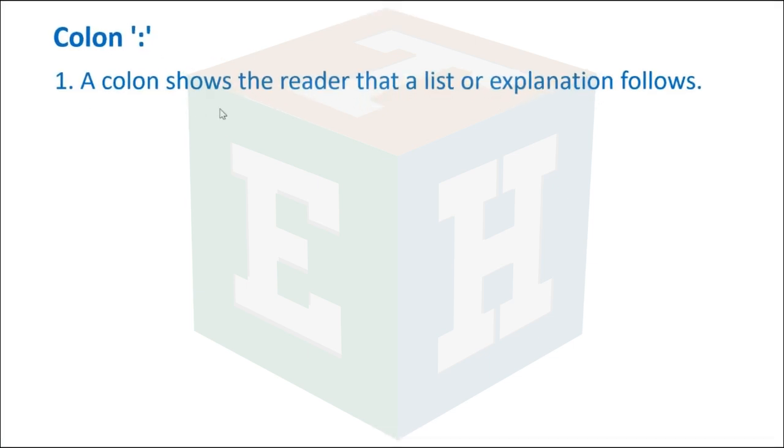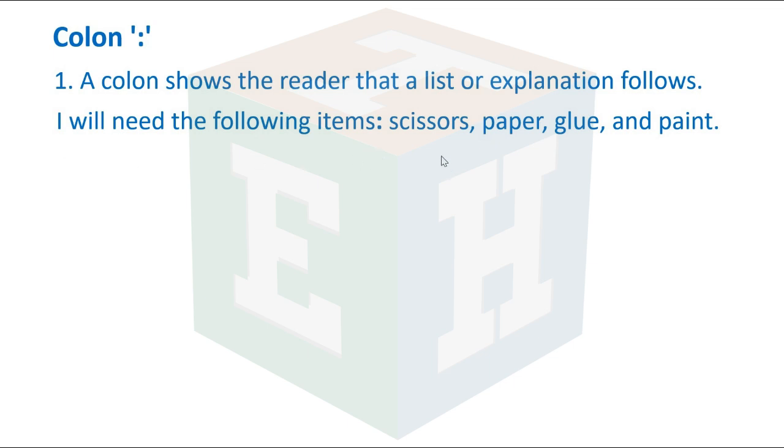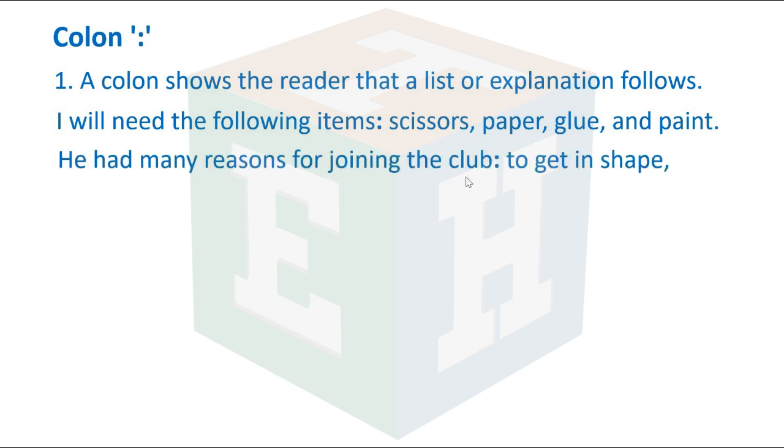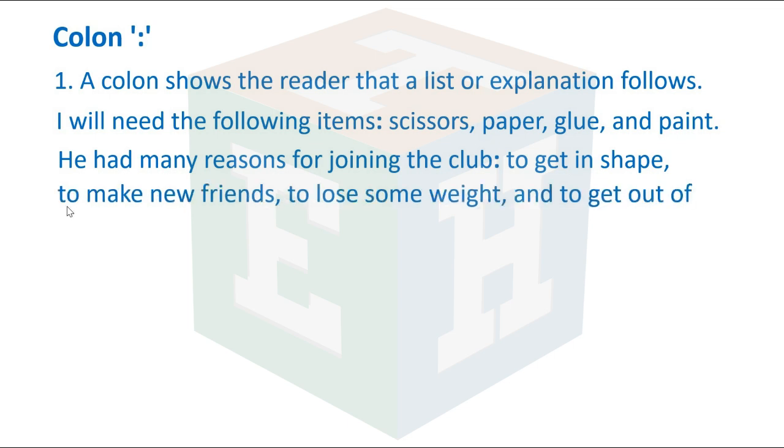Colon. Number one, a colon shows the reader that a list or explanation follows. I will need the following items: scissors, paper, glue, and paint. He had many reasons for joining the club: to get in shape, to make new friends, to lose some weight, and to get out of the house.